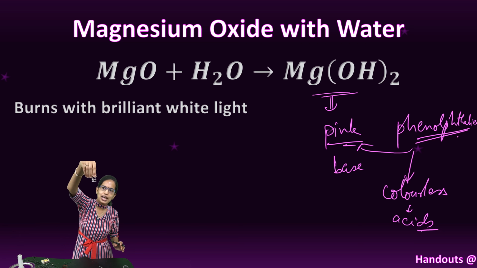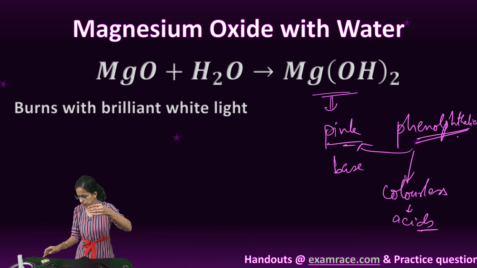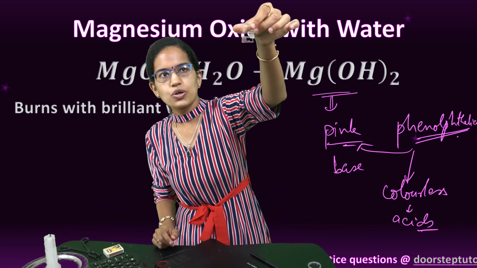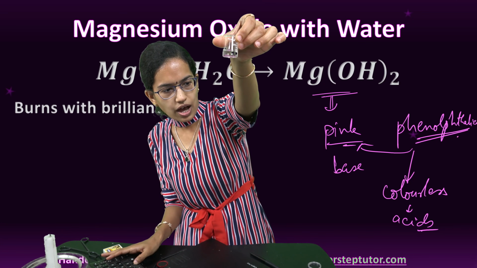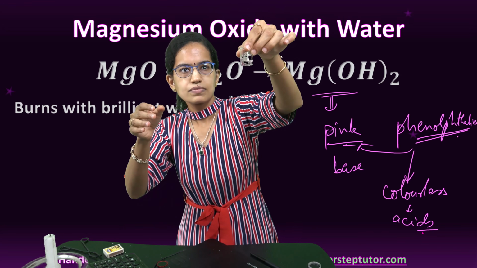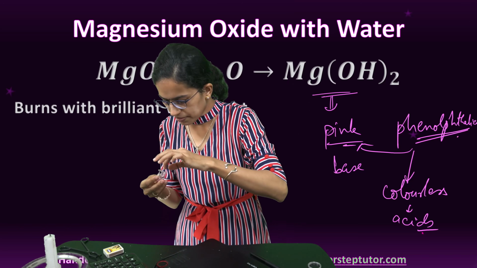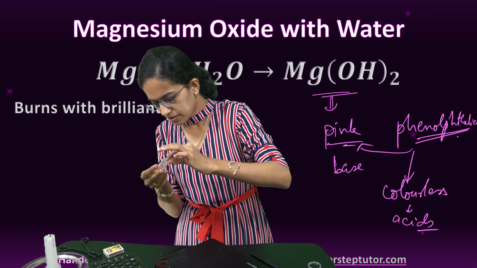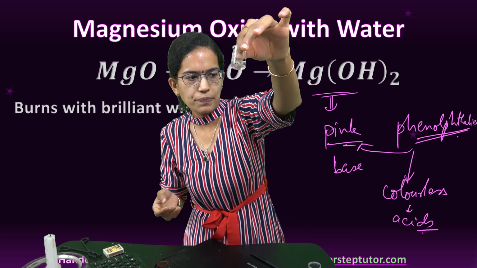And now we have a beautiful color. If you can visualize, let me zoom it again. Probably you can have a closer look now how the solution turns pink. Let me pull it out, and you can see this turning into a pink solution.